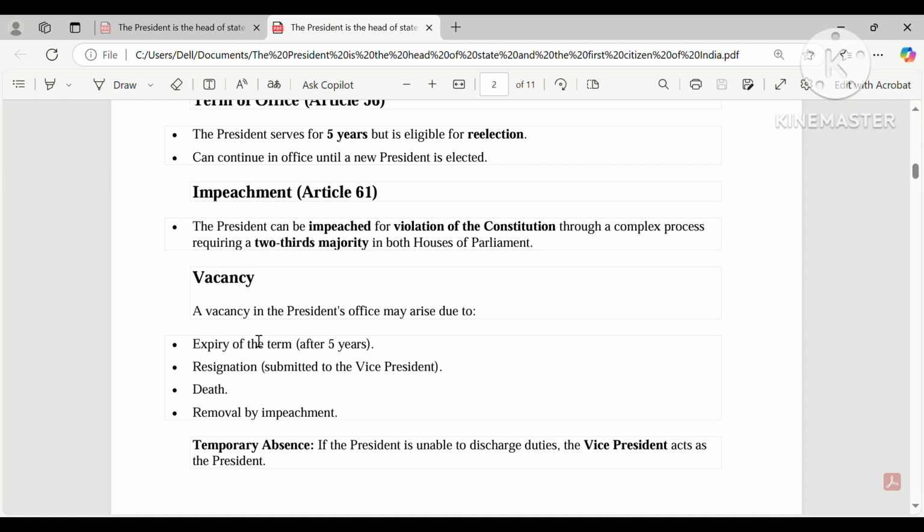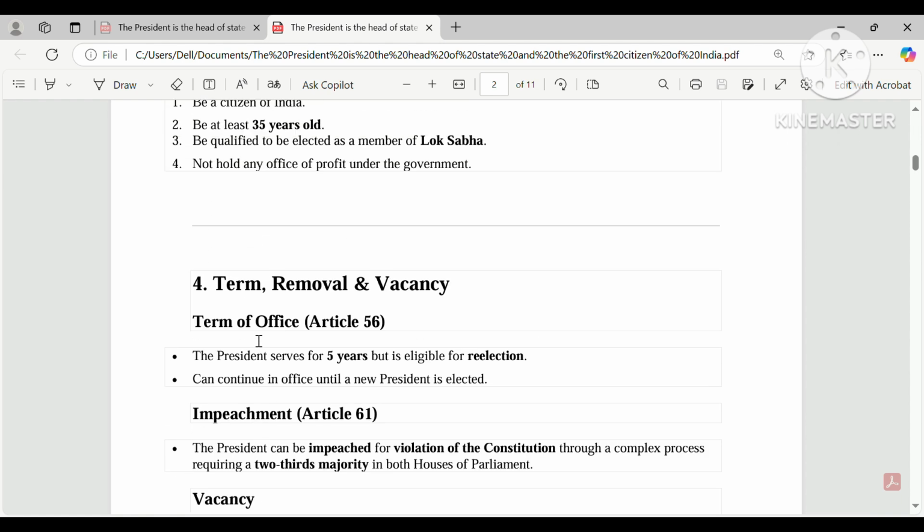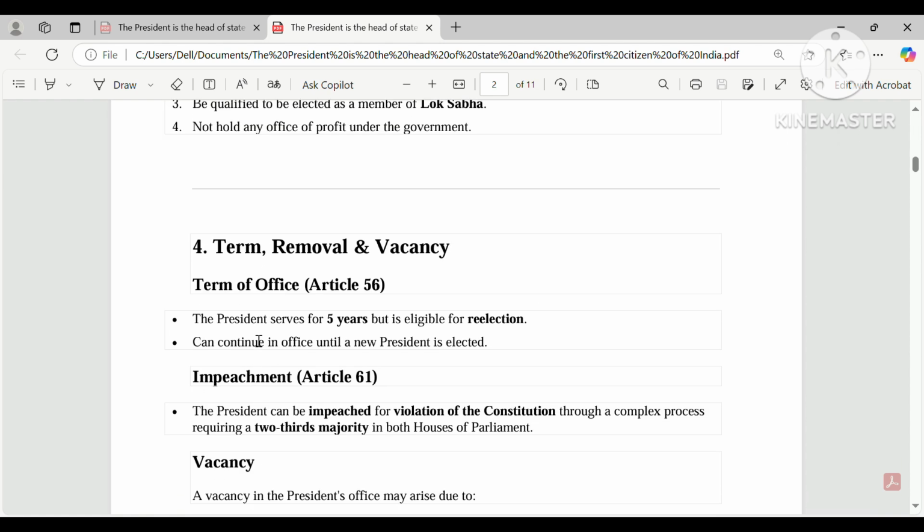Okay, now we discuss the third thing that is written, which is term. It is very simple. It is written in Article 57. The president can serve for 5 years but is eligible for re-election, and can continue in office until a new president is elected.